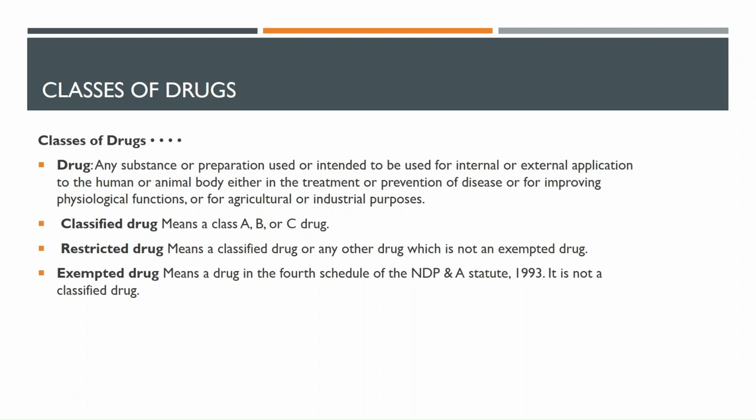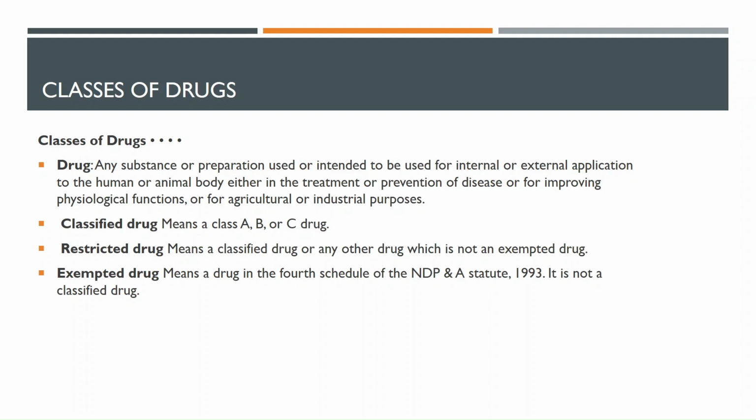A drug is any substance or preparation used or intended to be used for internal or external application to the human or animal body, either in the treatment or prevention of disease, or for improving psychological functions, or for agricultural or industrial purposes.